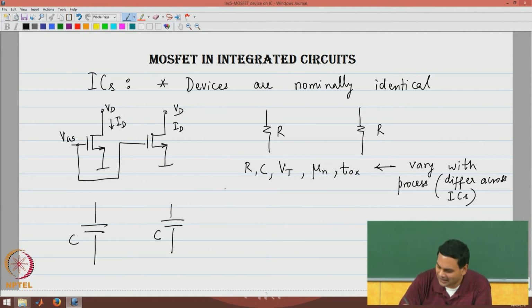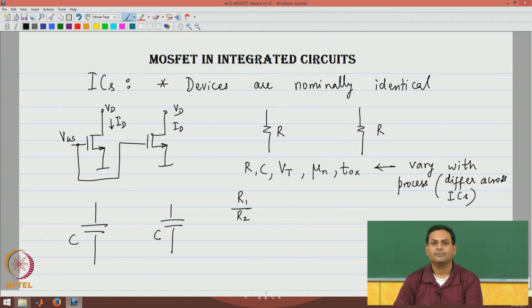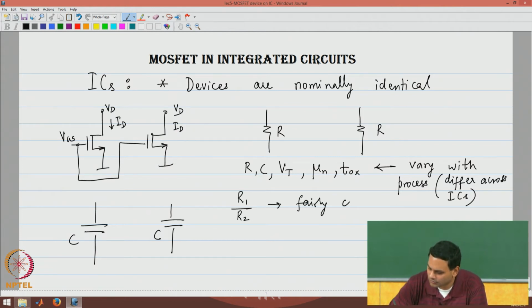Similarly, what you can also tell is that ratio of quantities will also be fairly constant. This is because, for example, with temperature, if R1 and R2 have the same temperature coefficient, if they are made with the same material, then R1 by R2 will stay constant over temperature.